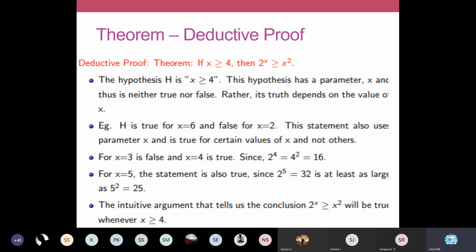Later when you take the other values, when you take 4, the condition is going to hold true. 2 power 4 is equal to 4 power 2, so it is true. And when you take x is equal to 5, the statement is true because 2 power 5 is 32 and 5 power 2 is 25, so 2 power 5 is greater than 5 power 2. When you go for larger values of x, this condition will always be true because the left hand side is taking the powers of 2, so it is going to grow exponentially.